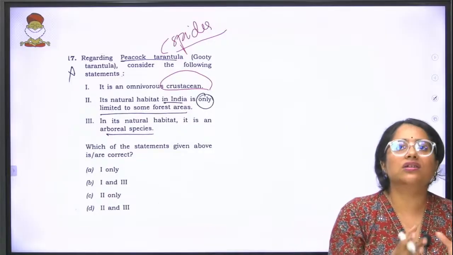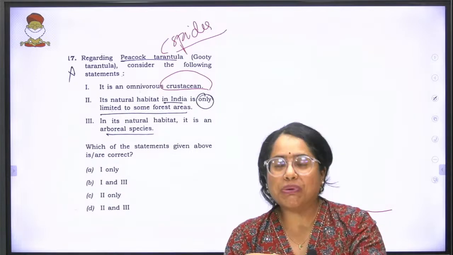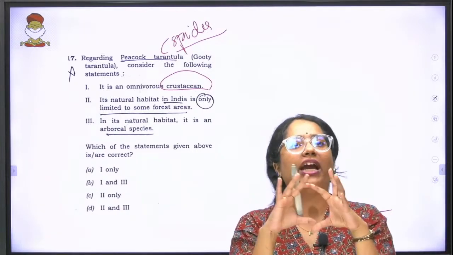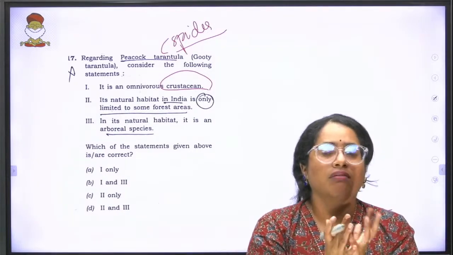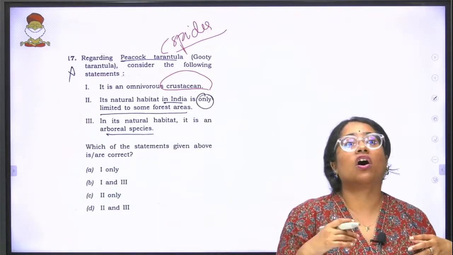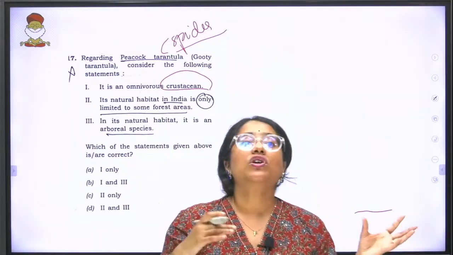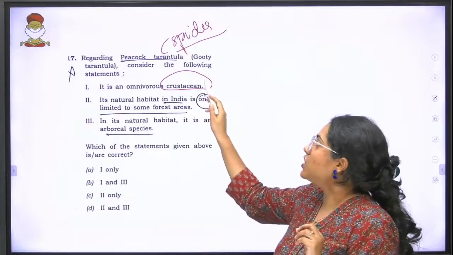A crustacean is primarily a shelled organism, like your prawns and your crab. Tarantula is not a crustacean. It belongs to the arachnid family, the different spider families. So it does not belong to the crustacean family.